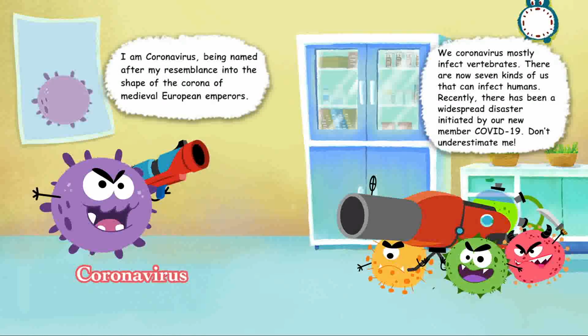I am coronavirus, named after my resemblance in shape to the corona of medieval European emperors. We coronaviruses mostly infect vertebrates. There are now 7 kinds of us that can infect humans. Recently, there has been a widespread disaster initiated by our new member, COVID-19. Don't underestimate me.